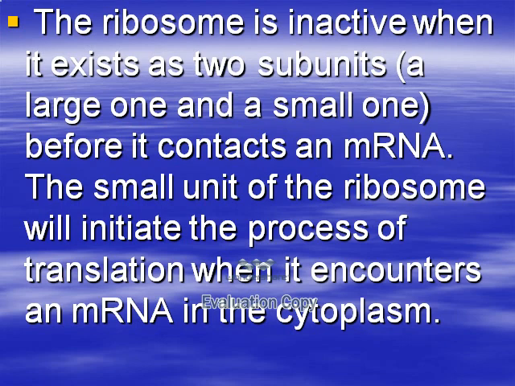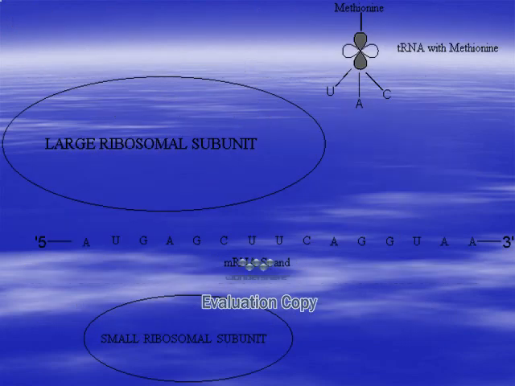But when the small subunit comes in contact with the large subunit, and between them the mRNA and the tRNA come from the cytoplasm inside the ribosome, it is called an active ribosome, and the initiation complex is formed for the protein.